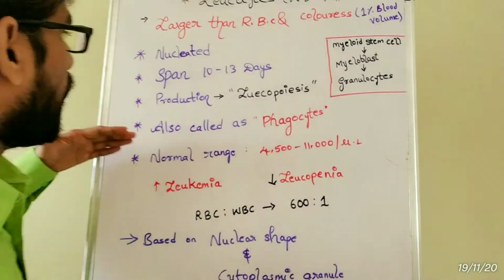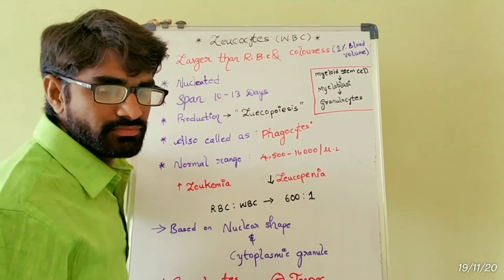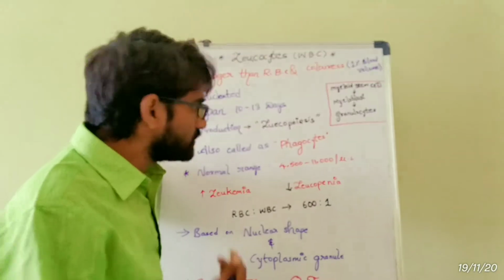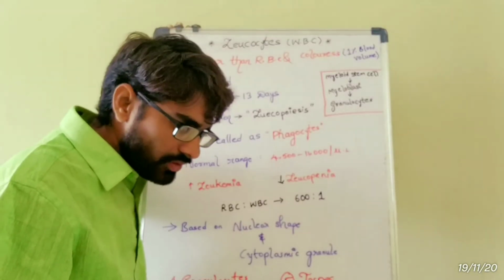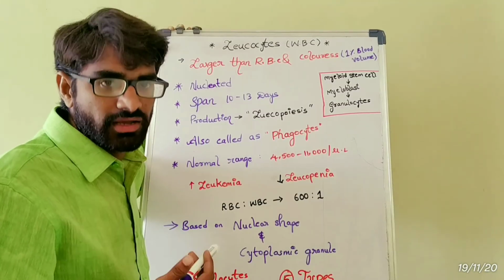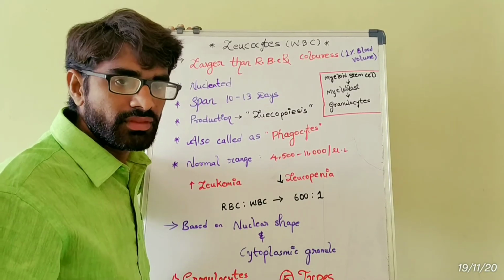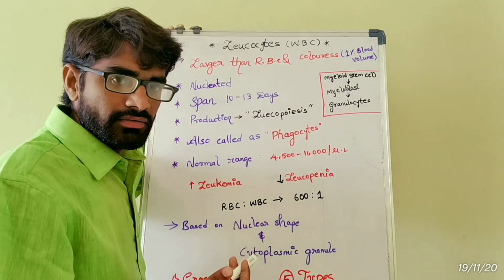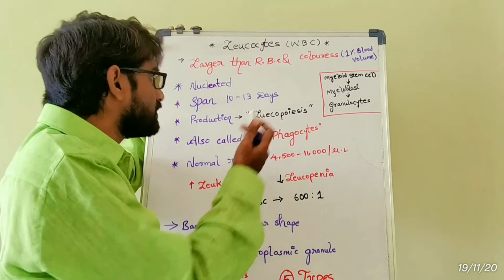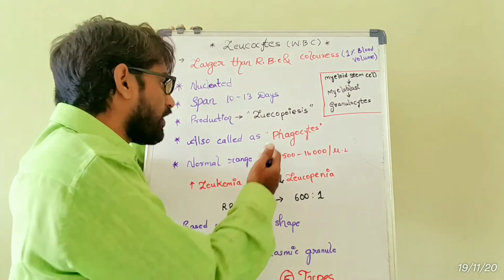So also called as phagocytes, because when foreign particles come or enter into our body, they engulf and eat them, in the defense mechanism done by WBC. So these are called as phagocytes.